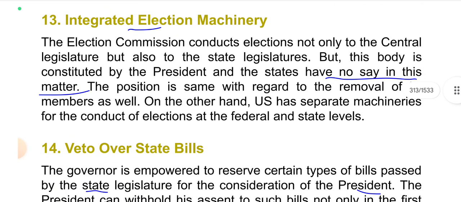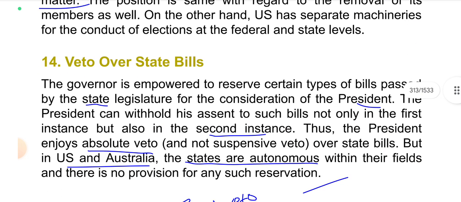Integrated election machinery. The Election Commission conducts elections not only to the central legislature but also to the state legislature, but this body is constituted by the president and the states have no say in this matter. The position is the same with regard to the removal of its members as well. On the other hand, the US has separate machinery for the conduct of elections at the federal and state levels.